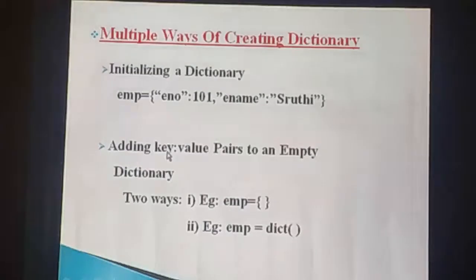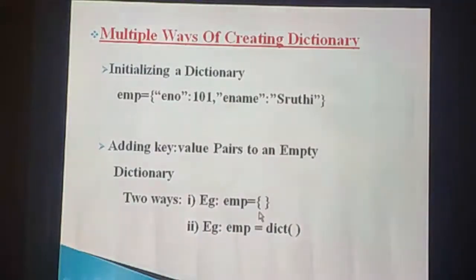Okay. The next one is adding key value pairs to an empty dictionary. We can create the empty dictionary in two ways. The first one is by giving a value to the empty dictionary, that means we can give the key value pairs to this empty dictionary one at a time. Example, EMP is equal to, just I have used the open and close curly brackets. This is an example for an empty dictionary.